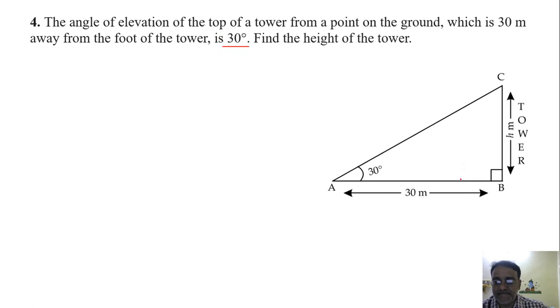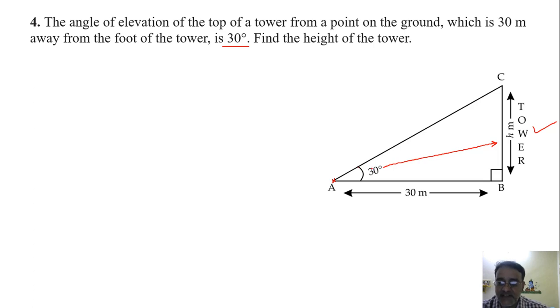So this is the figure. This is the tower, and the point of observation is this one, A, and this is 30 meter from the foot of the tower, and it makes the angle of elevation of the top of the tower 30 degree. So we need to find h. So again, what is h with respect to the 30 degree angle?